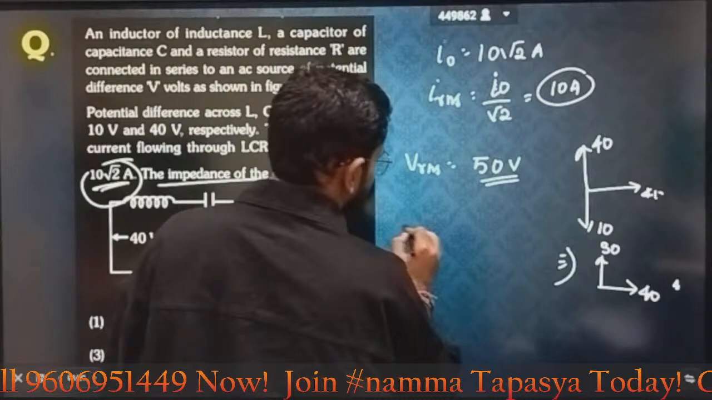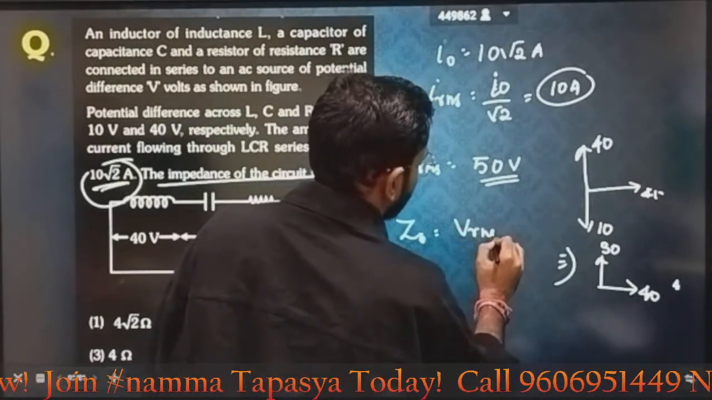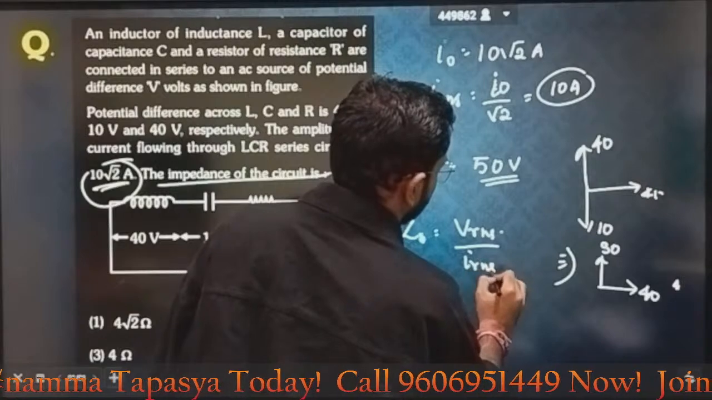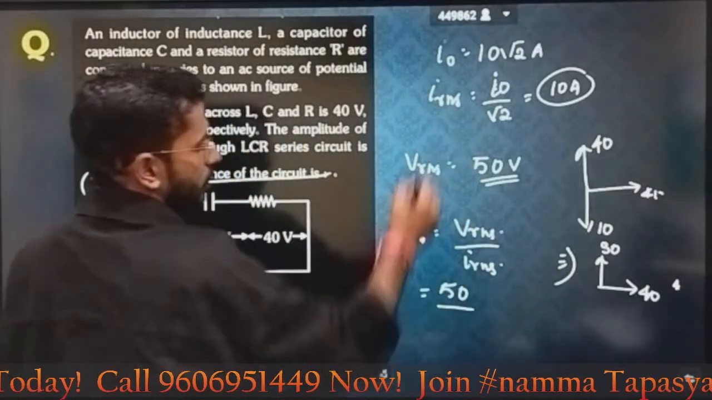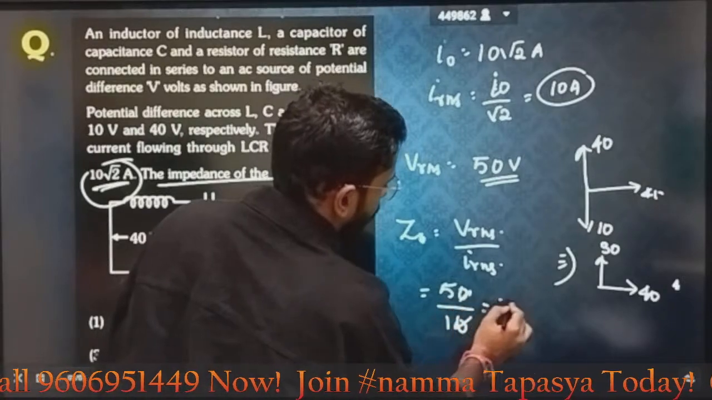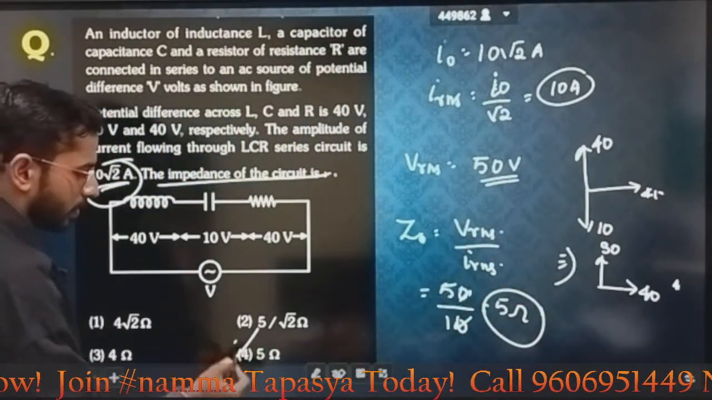Correct. So now what you have to quote? You have to quote only about Z. That is the impedance. How can you write it? Vrms divided by Irms, and that's it. That is your answer. Vrms already you have calculated 50 and Irms you have calculated 10. Cancel. 5 ohm will be the impedance coming. Which option is coming correct? Option 4.